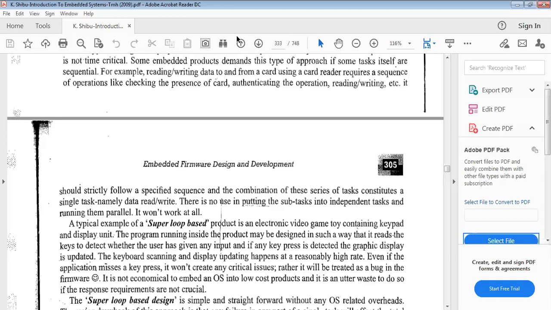Here two techniques are there. So first consider the general purpose operating system. What do you understand from the general purpose operating system? Especially, the general purpose operating system based design is very similar to a conventional operating system and conventional PC based desktop application, where the device contains an operating system like Windows or Unix or Linux. It is for desktop PCs.